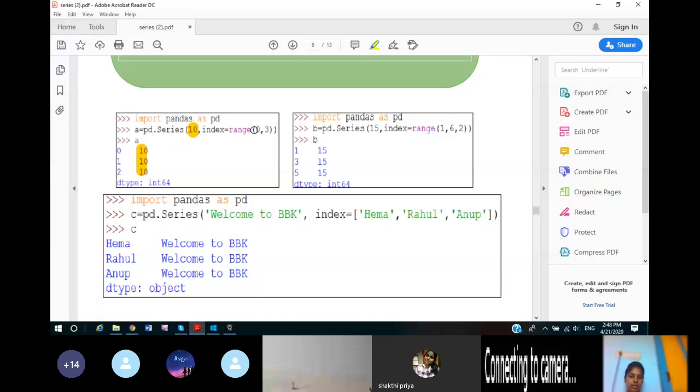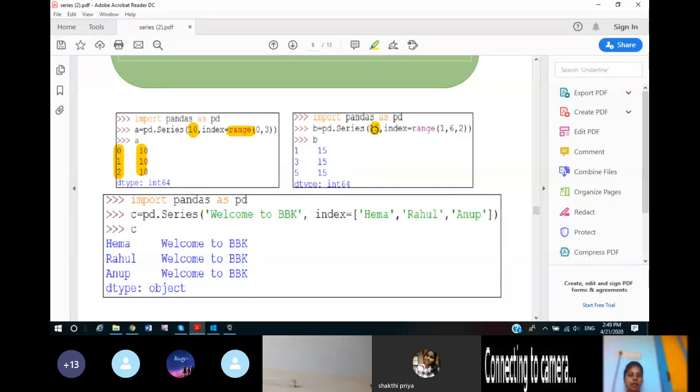So we have used the range function in the indexes part this time. Earlier we used a for loop also for indexes. Now we are using range for indexes. So again it will start from 0, it will go up to 3 minus 1, that is 2. That means 0, 1, 2. So indexes will be 0, 1, 2, and this 10 data value will be repeated for the number of indexes.